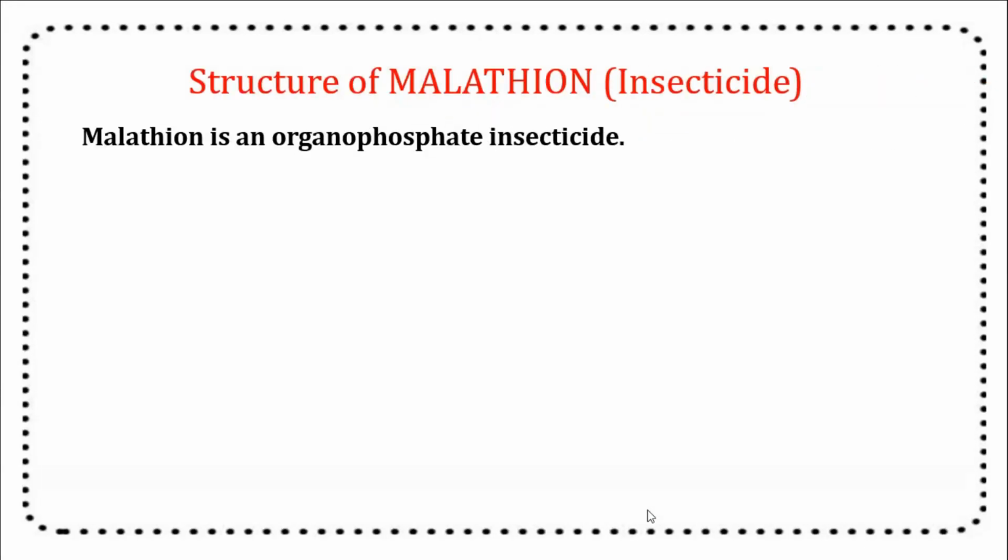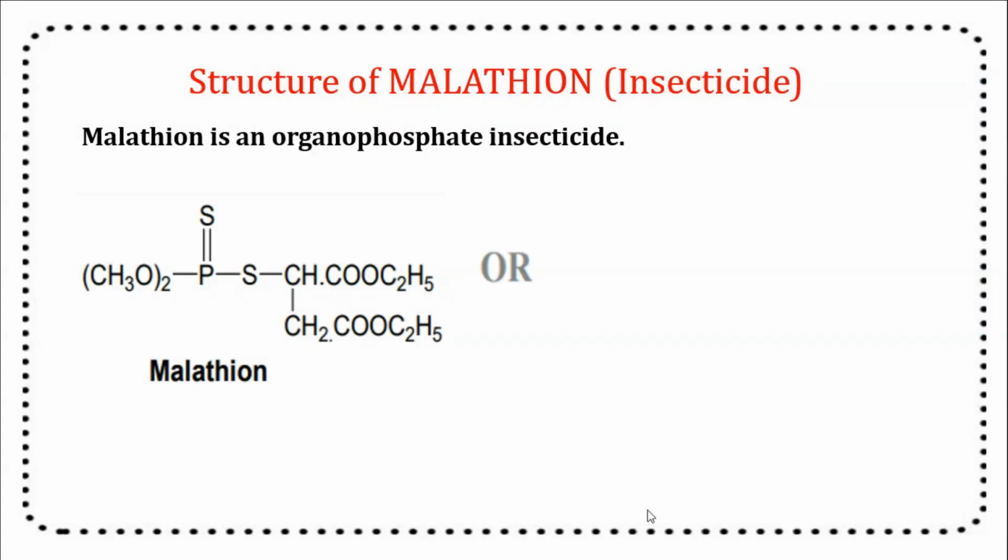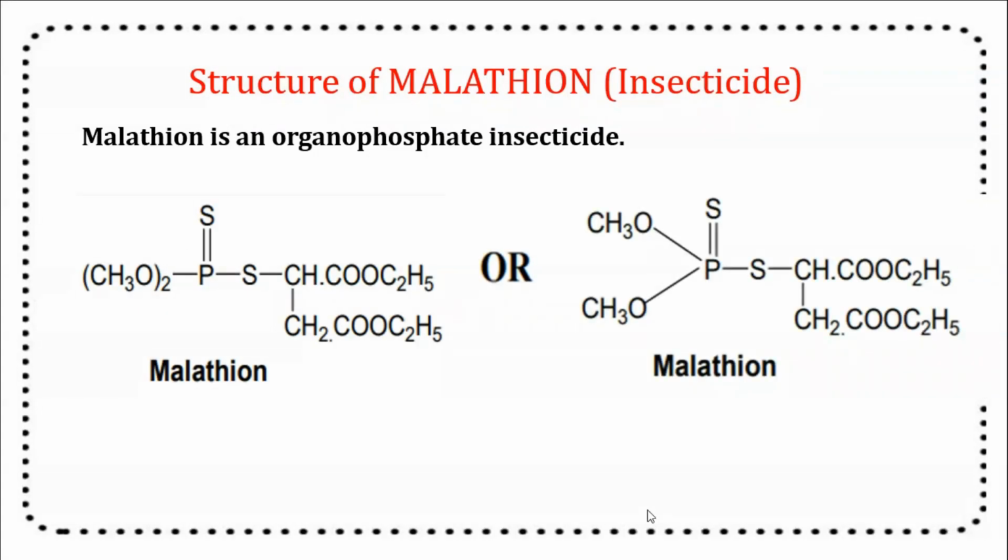The structure of malathion. Malathion is an organophosphate insecticide. It is prepared by reacting methyl alcohol with phosphorus pentasulfide.